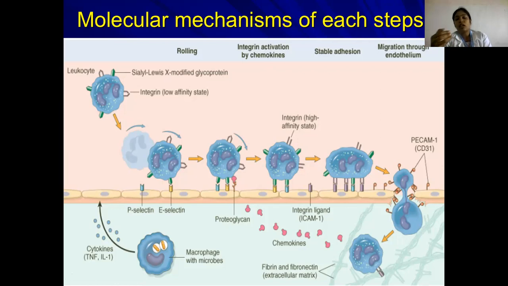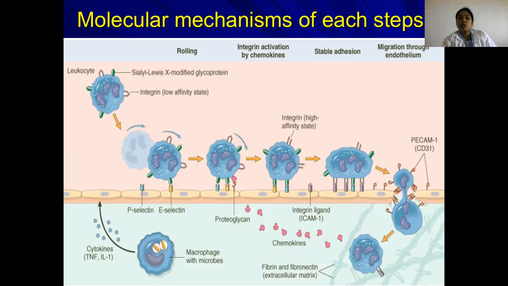Whenever there is inflammation, there are chemokines. These chemokines activate these integrins and they are strongly expressed on the surface of the leukocyte, which helps in firm adhesion. Note one point: the selectins are present on the surface of endothelial cells as well as the leukocytes, whereas integrin molecules are present on the surface of WBCs. Whenever there is a molecule, there should be a ligand for adhesion. The integrins are of two types, beta-1 integrin and beta-2 integrin. The corresponding ligand will be located on the surface of the endothelial cell, which helps in stable adhesion.